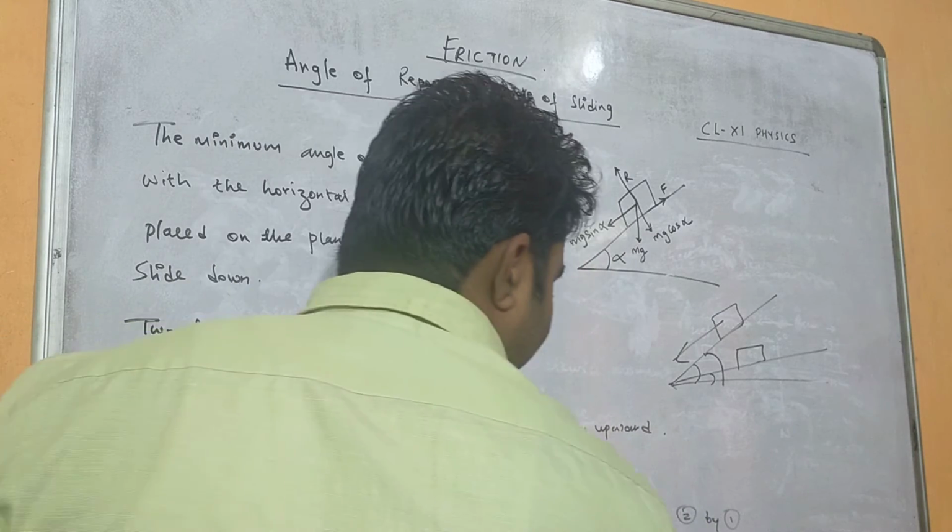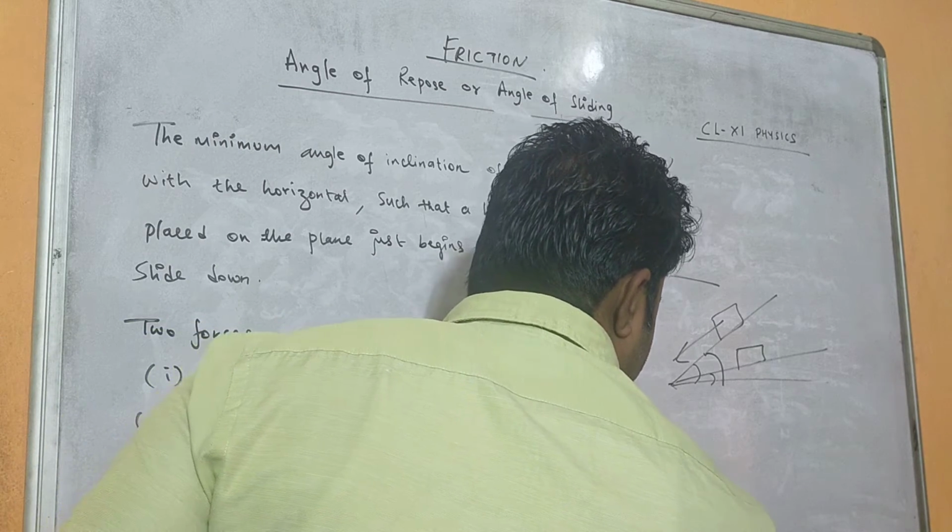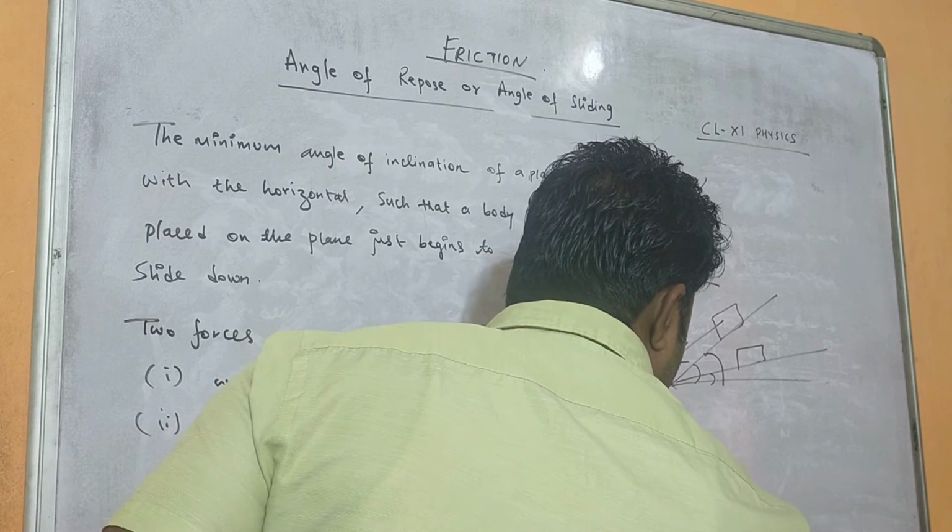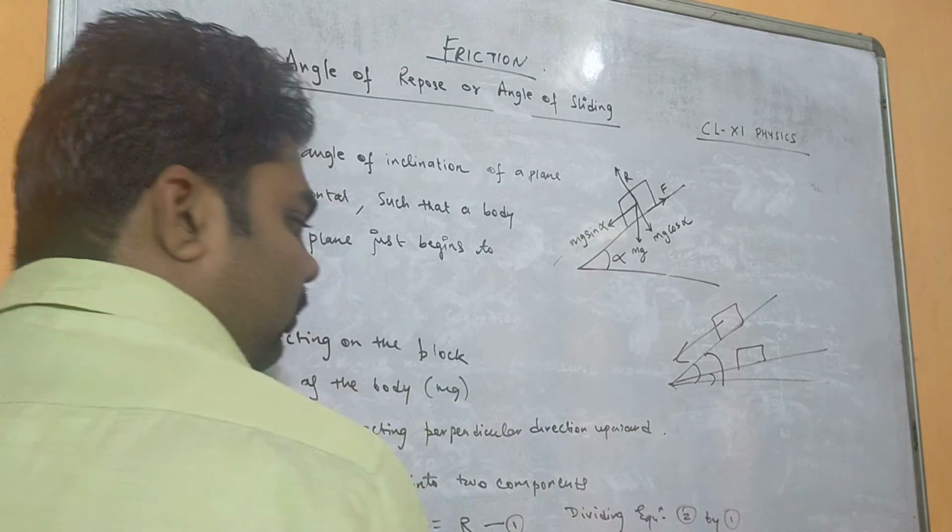What will we get here? Sin alpha by cos alpha, that is tan alpha, equals f by R, and f by R equals mu, right?